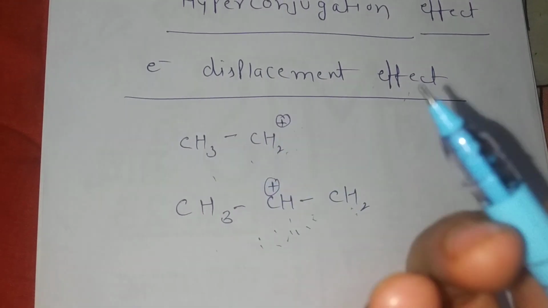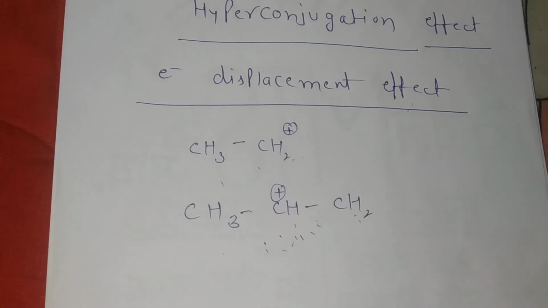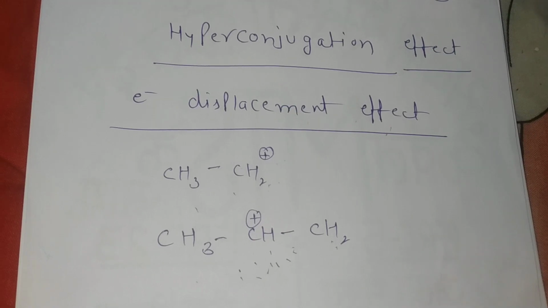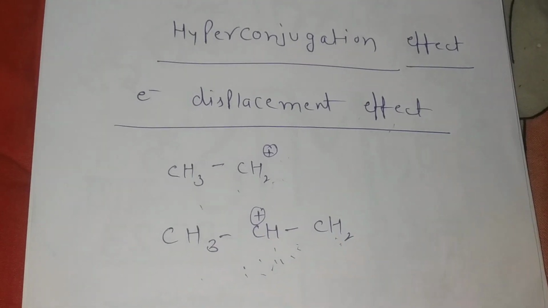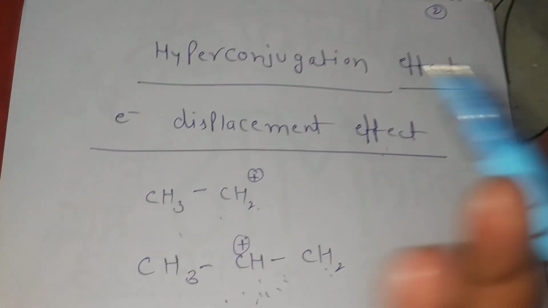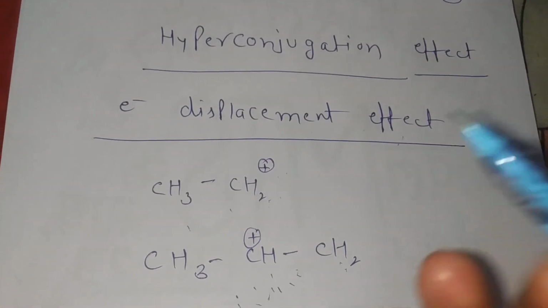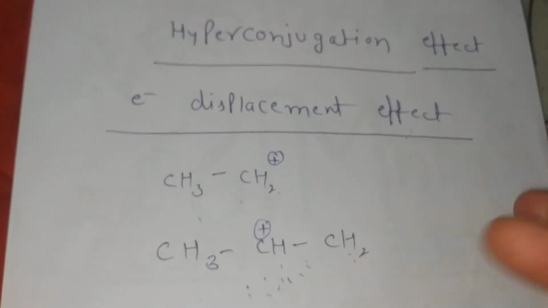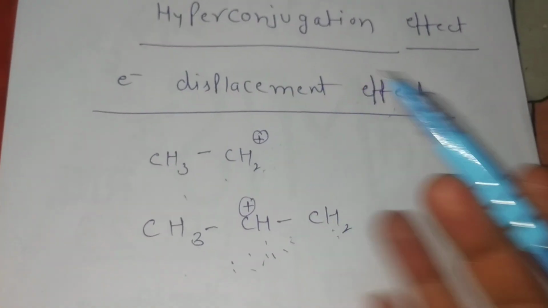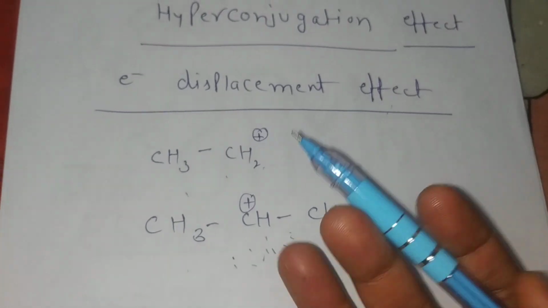Thus, students, displacement of electrons, whether inductive effect, hyperconjugation or resonance, is a cause of stability and reactivity. Resonance contributes more stability compared with both inductive effect and hyperconjugation. Hyperconjugation is less than resonance but more effective than the inductive effect.